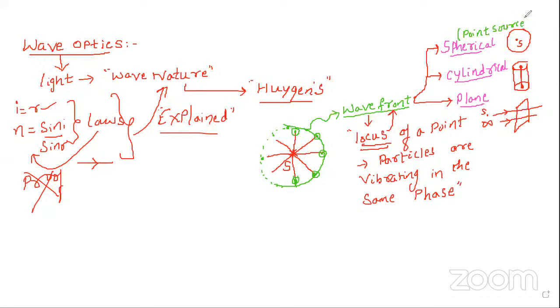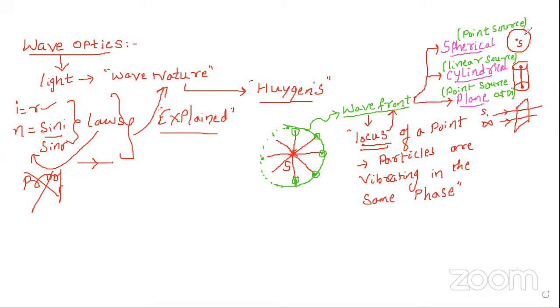Which source will produce a spherical wavefront? A point source produces a spherical wavefront, and a linear source produces a cylindrical wavefront. Which source is going to produce a plane wavefront? The plane wavefront is produced by the point source, but that point source must be placed at infinity. Please remember this. And also you have to remember the logic.